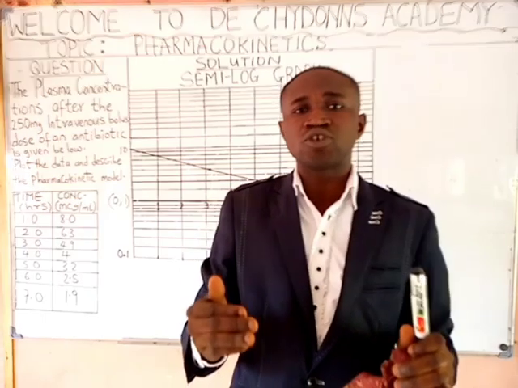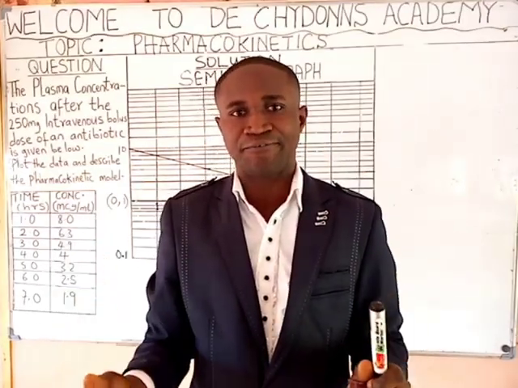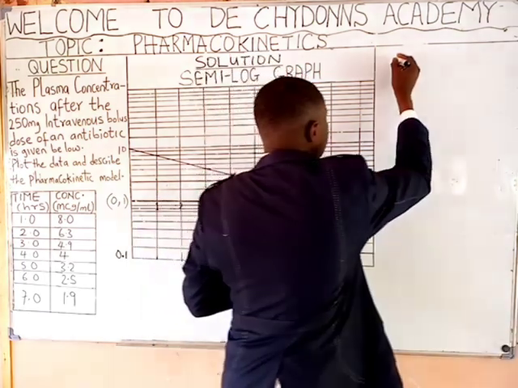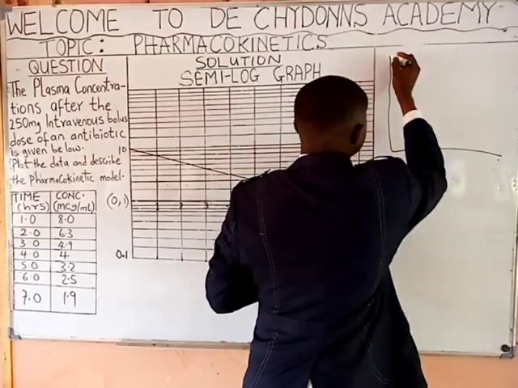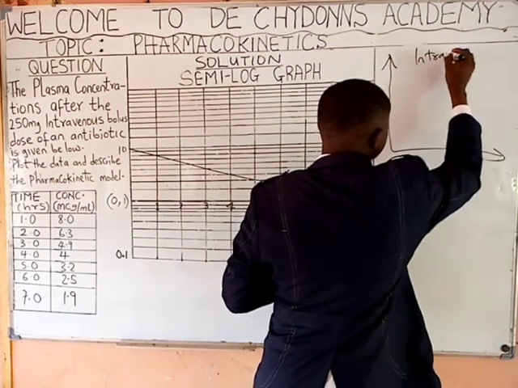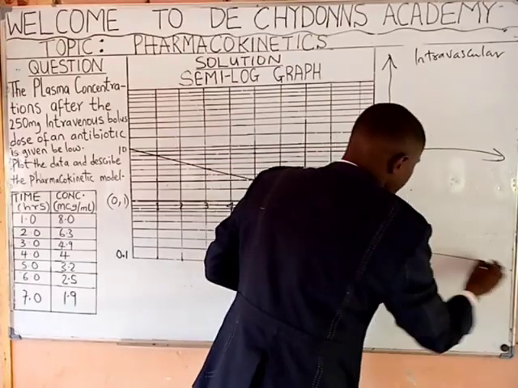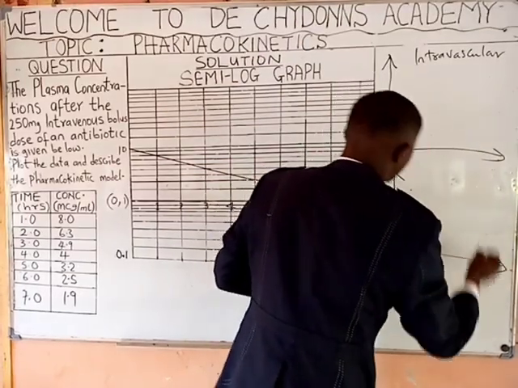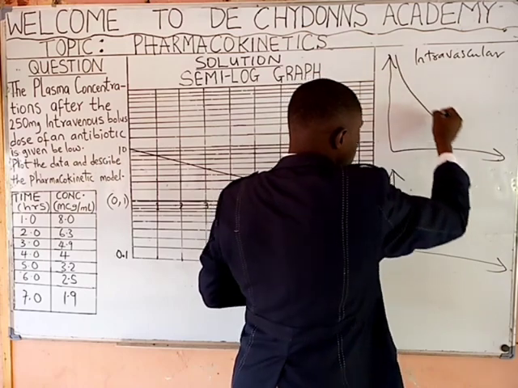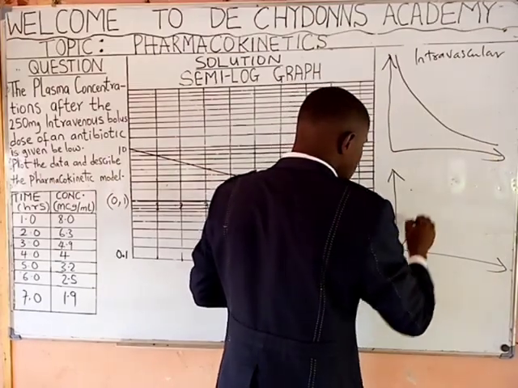Now, these two major routes of drug administration have a graph. Look at the one for intravascular routes, and then the one for extravascular routes goes this way.